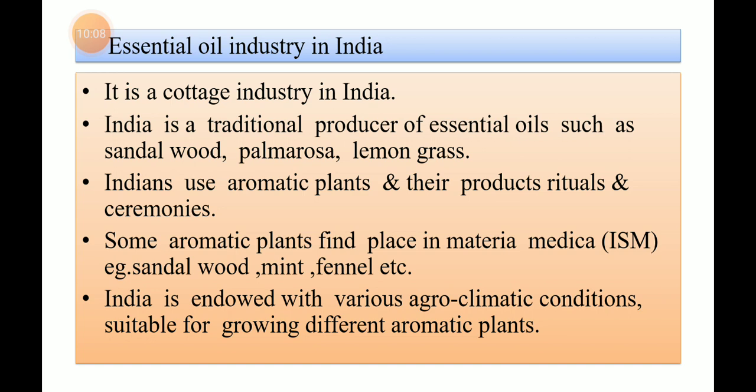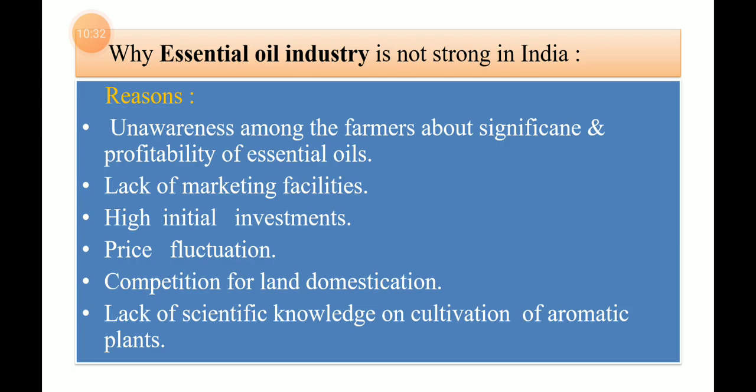India is a traditional producer of essential oils such as sandalwood, palmarosa, lemongrass. India uses aromatic plants and their products in religious rituals and ceremonies. Some aromatic plants find place in the Indian system of medicine, especially sandalwood, mint, fennel. India is rich in various agroclimatic conditions suitable for growing various aromatic plants. We will move on to our next slide.